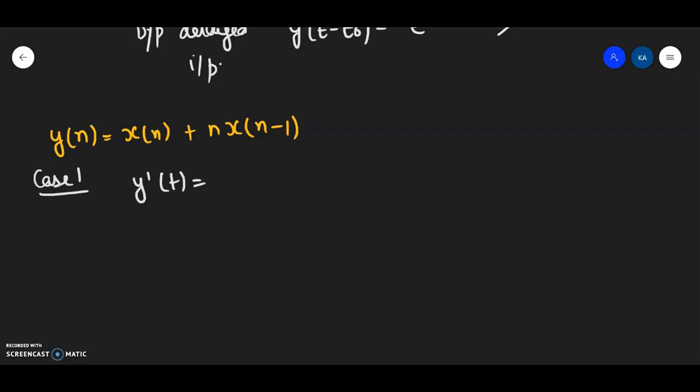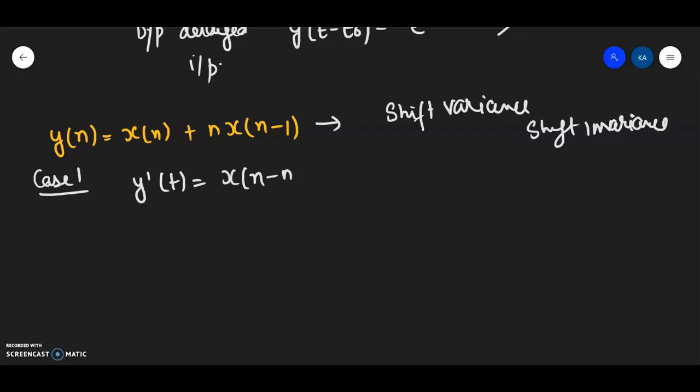Now I want to make one thing very clear. In the case of discrete time systems, we talk about shift variance and shift invariance. Okay? I told you this in an earlier lecture as well. In discrete time systems it's shift invariance, in continuous time systems it's time invariance. It's time shifting, and here this is shift invariance. Now this will be (n minus n0) x[n minus n0 minus 1]. This is what we obtained by simply delaying the output.